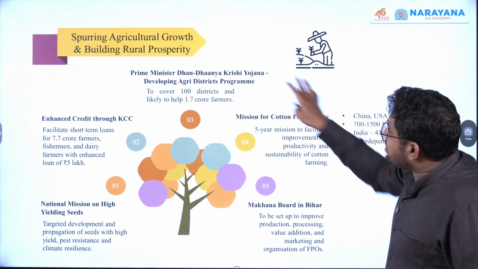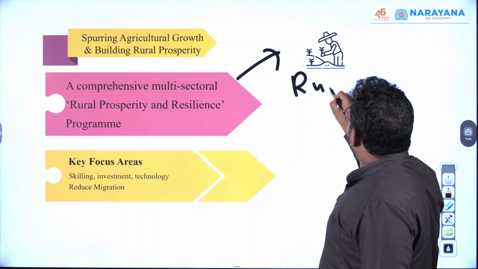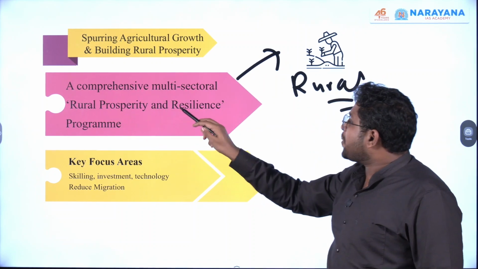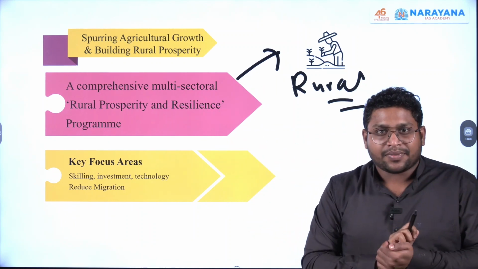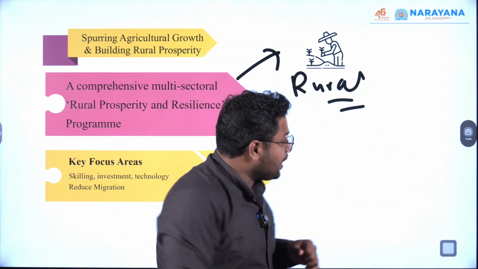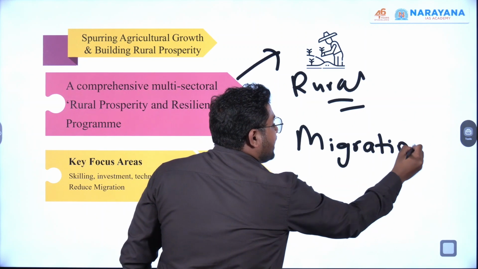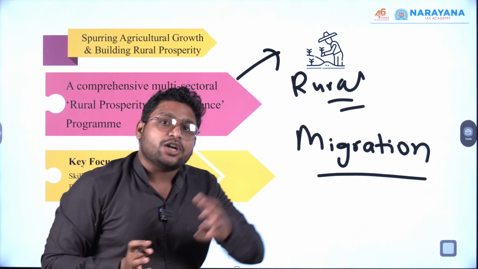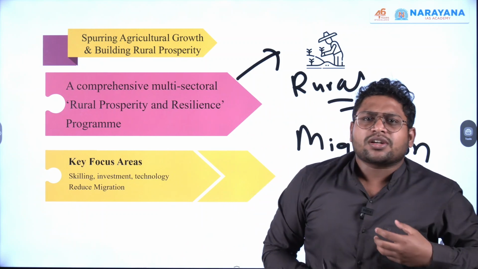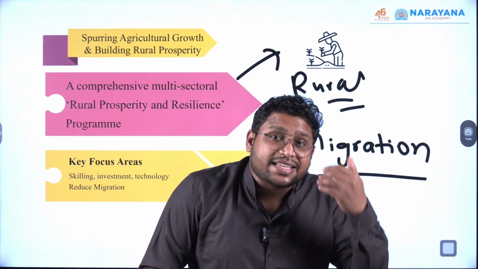Now, apart from this scheme, another scheme related to rural India is this comprehensive multi-sectoral rural prosperity and resilience program. Now, one core problem from rural parts of India is the migration that is taking place from rural parts of India to the urban parts. And this migration is not based on the choice of an individual. Rather, it has become a necessity.